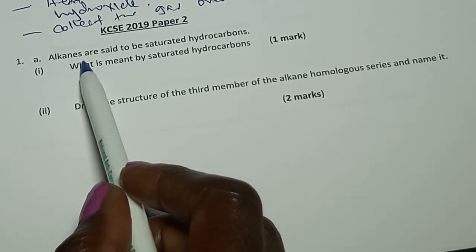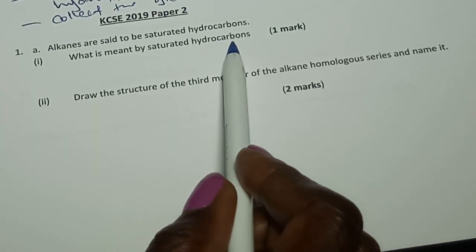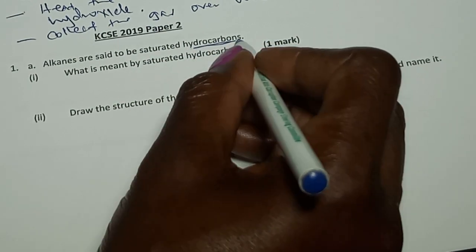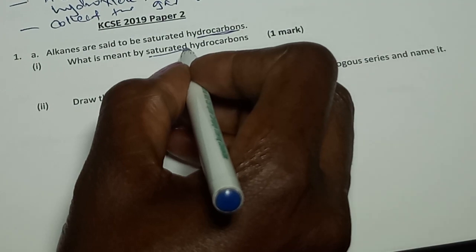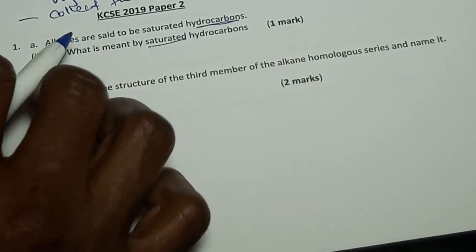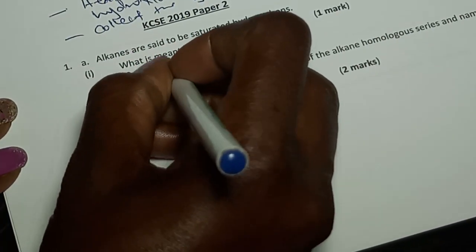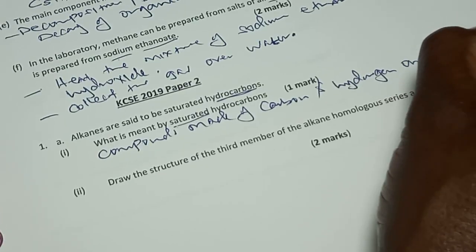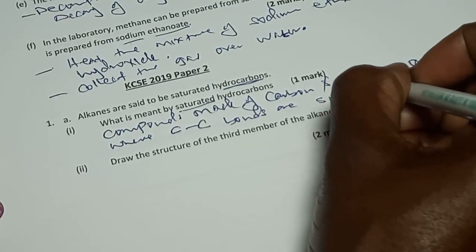Part A, alkanes are said to be saturated hydrocarbons. What is meant by saturated hydrocarbons? First, a hydrocarbon is a compound that contains hydrogen and carbon. And part 2, saturated has a maximum number of hydrogens, or the carbon-carbon bonds are single covalent bonds. So we can write: compounds made of carbon and hydrogen only, where carbon-carbon bonds are single covalent bonds.